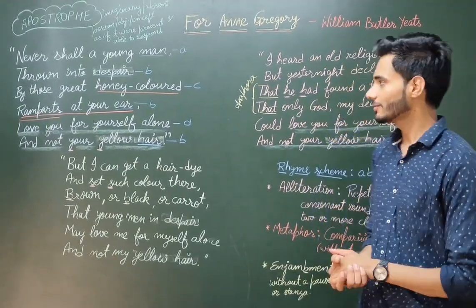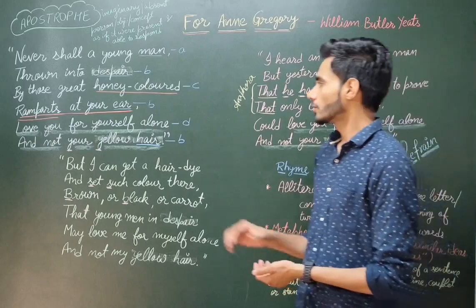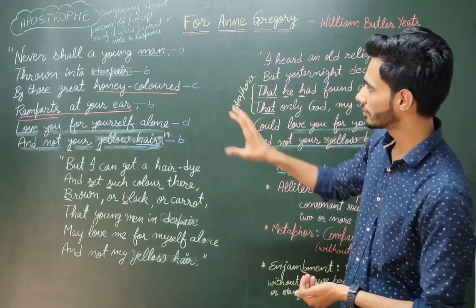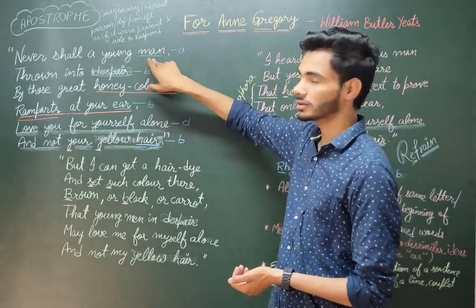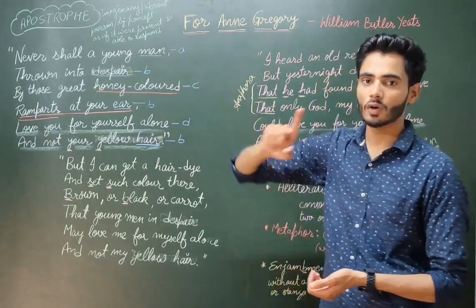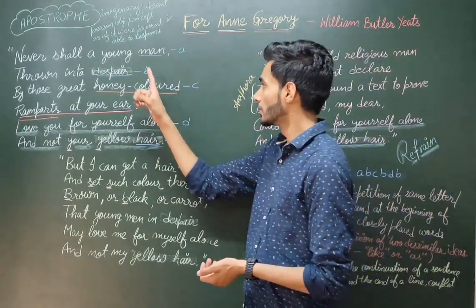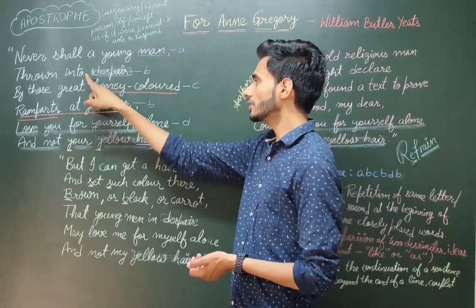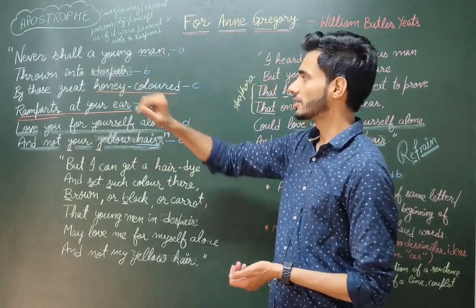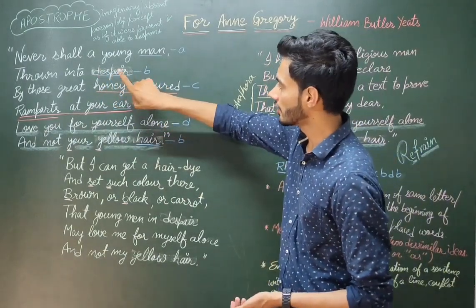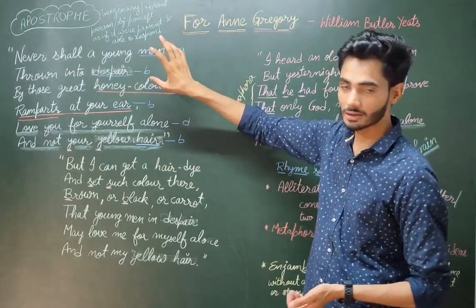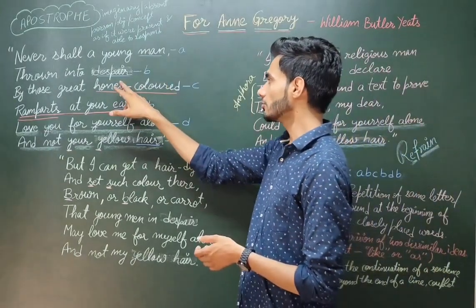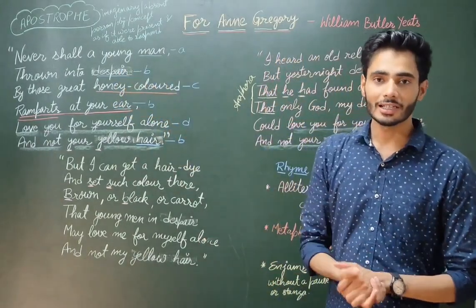So how can we find out the rhyme scheme of a particular stanza? For that, look at the last word of each line of the stanza for which you want to find the rhyme scheme. The first line's last word is always represented by the letter A because it is the very first sound, or you can say the very first rhyme. Next, look at the last word of the second line, despair. If it sounds like the previous one, like man, then we represent it with A again. Otherwise, we give it a different letter.